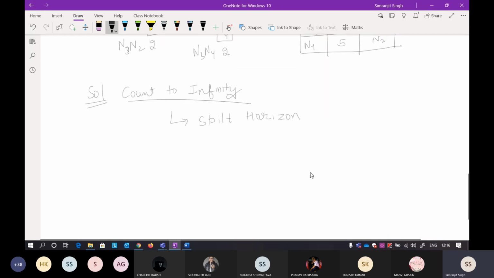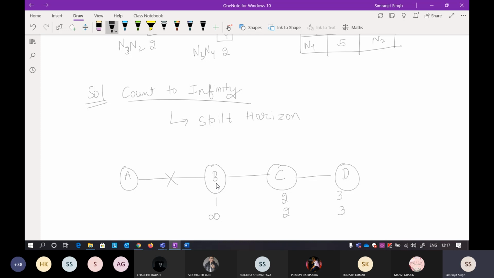Okay, so now again I'll follow the same path here. I'll also show you with the routing table, so it will be easy to understand for you. Now why was it happening? Because there was something called a loop there. Okay, so I'll show you now. Initially it was 1, 2, 3. If you remember, there was no path. Now when the path is down, it became infinity, 2, 3.